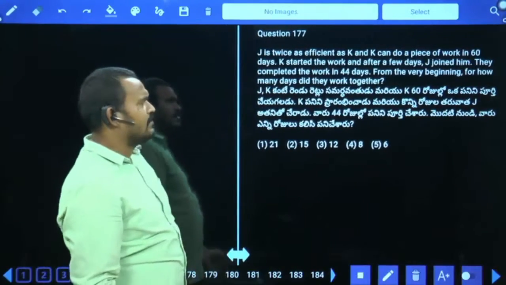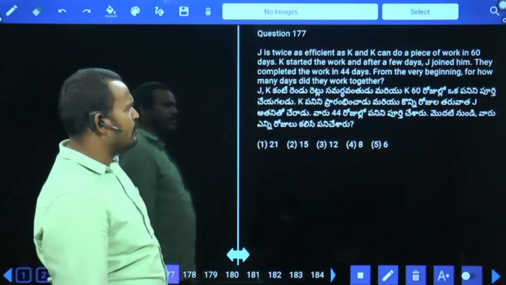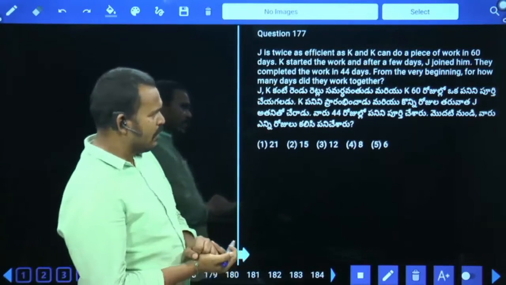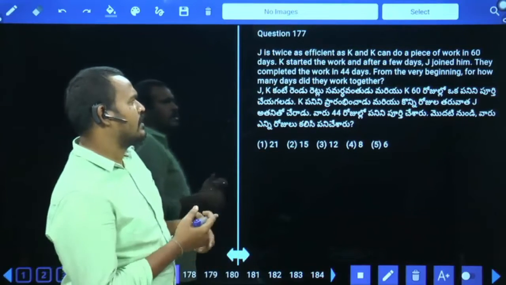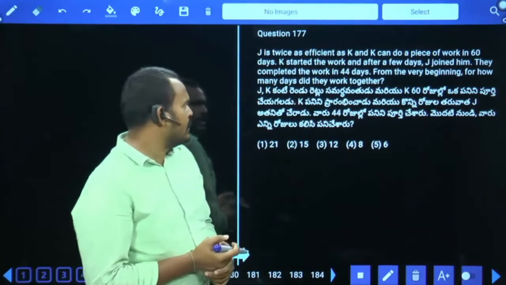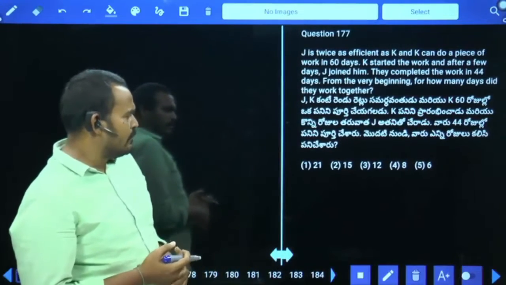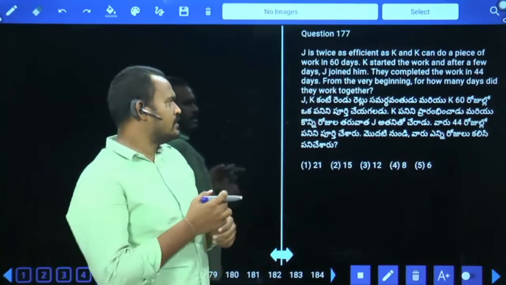J is twice as efficient as K, and K can do a piece of work in 60 days. K started the work and after a few days J joined him. They completed the work in 44 days. From the very beginning, for how many days did they work together?